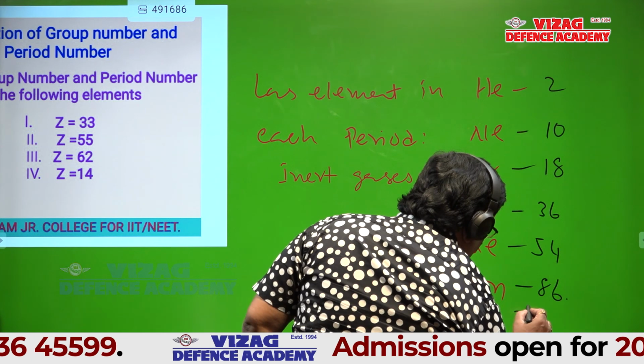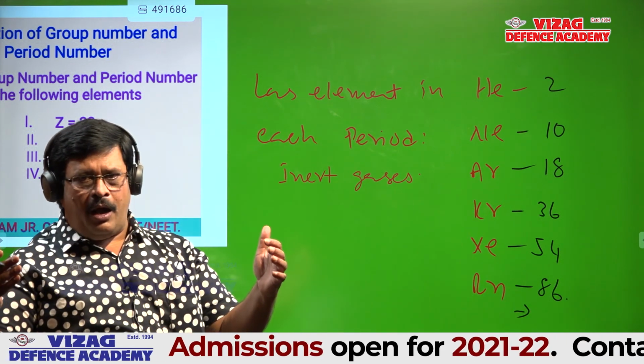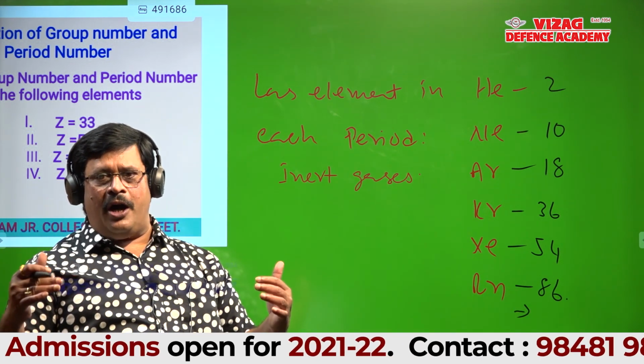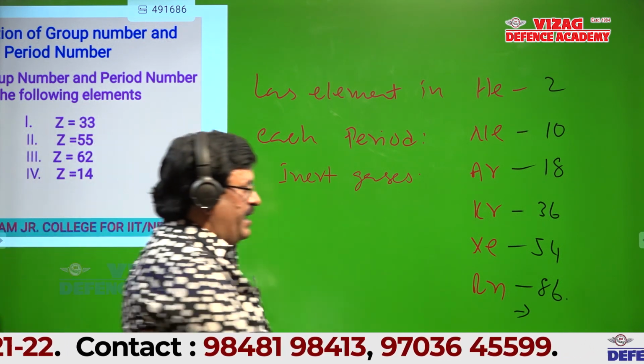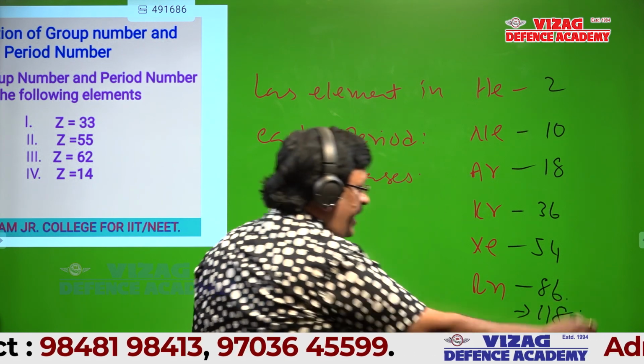Okay. Can anyone tell the atomic number of the element next to radon in that particular group? Excellent. Write 118.